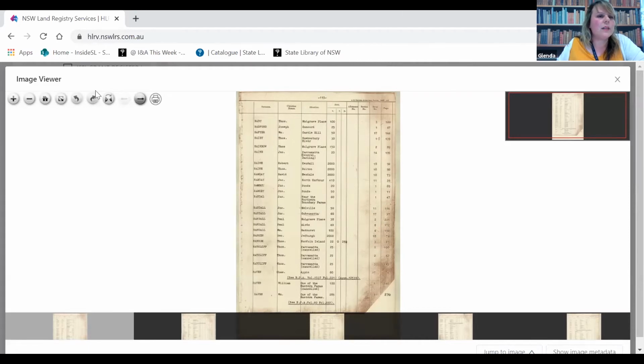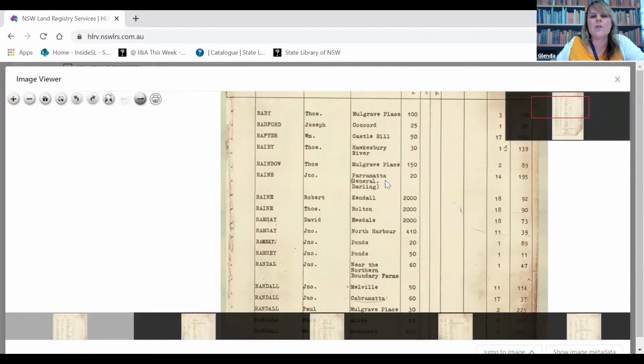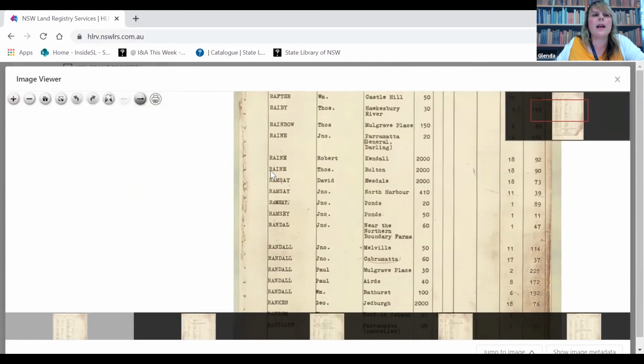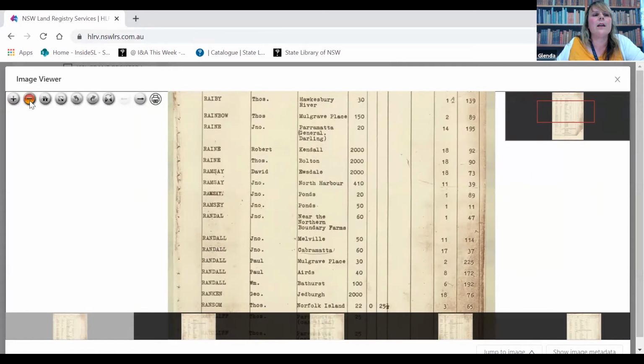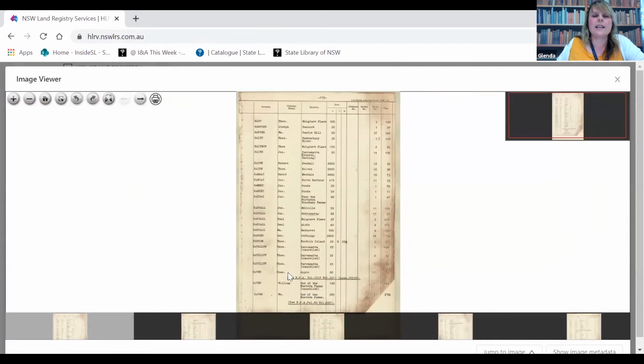Now in the top left-hand corner, you have your controls. So we've got enlarge, so we can make it bigger so we're able to see. If we left mouse click on the document and then move it around, we can move the document around the page. We can minimize. If we click on home, it'll reset it to the original starting point.